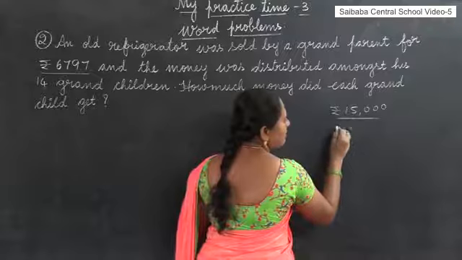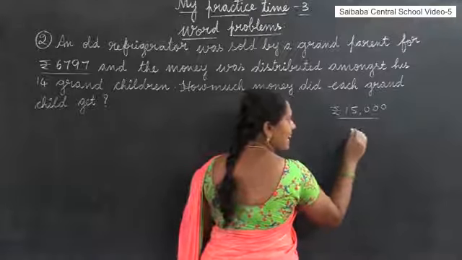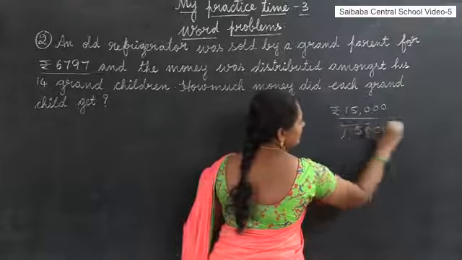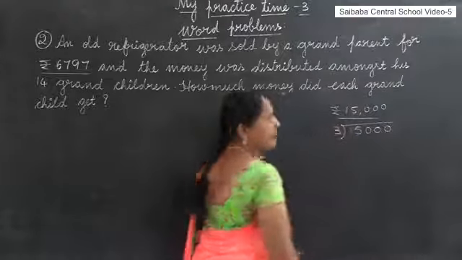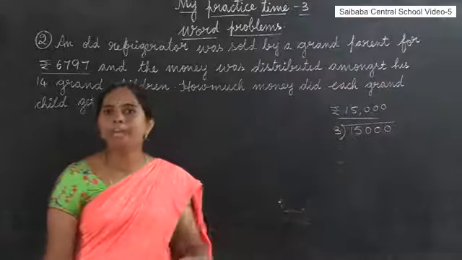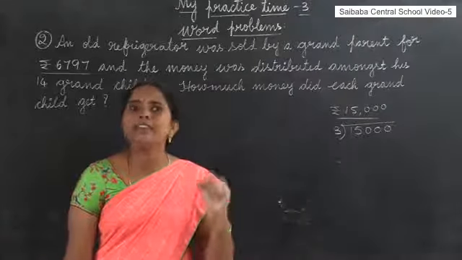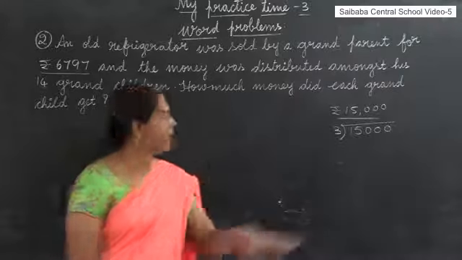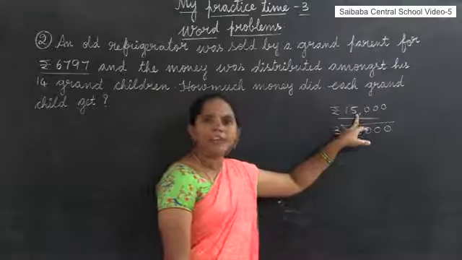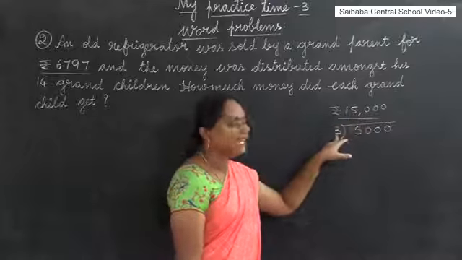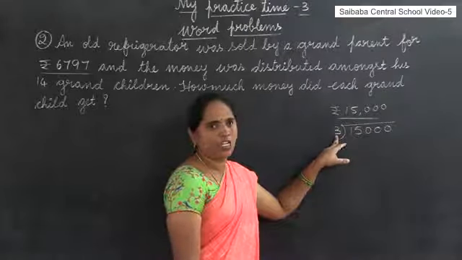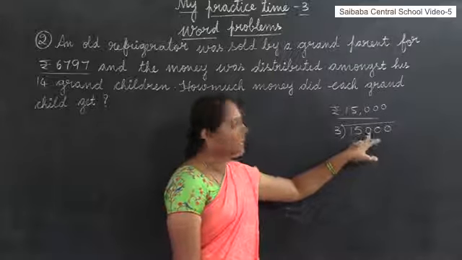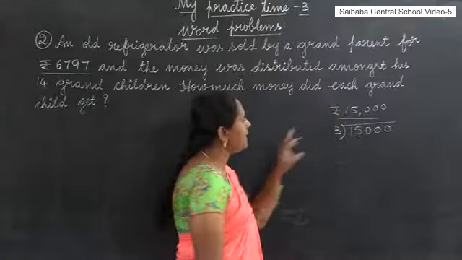So, what is the amount got by each grandchild? For finding it, divide the total amount by the number of grandchildren. Here the total amount is 15,000 and there are 3 grandchildren, so divide 15,000 by 3.